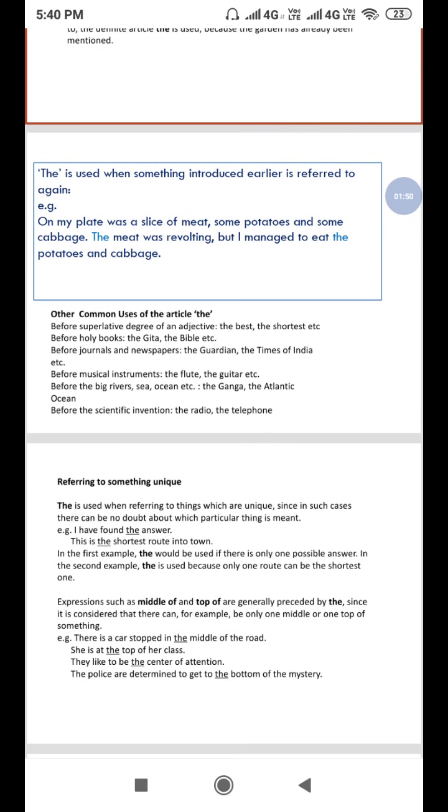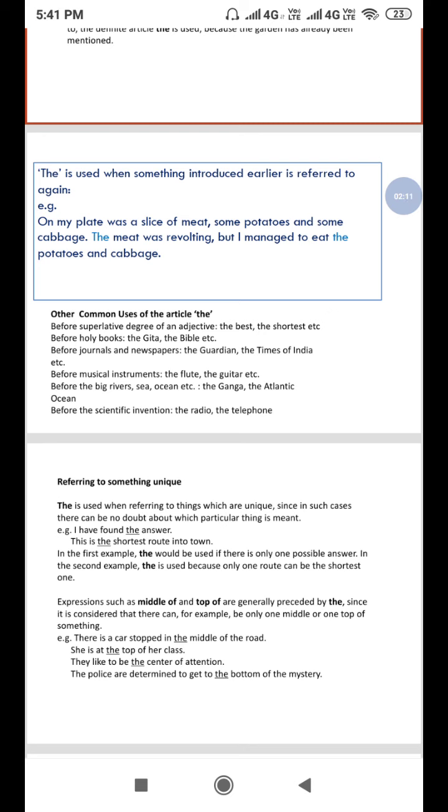Easily given there, the is used when something introduced earlier is referred to again, right? Let's see the example. On my plate was a slice of meat, some potatoes and some cabbage. The meat was revolting, but I managed to eat the potatoes and cabbage.